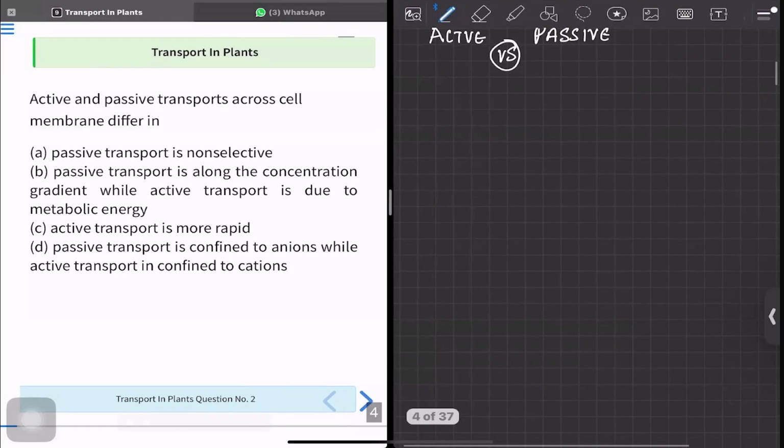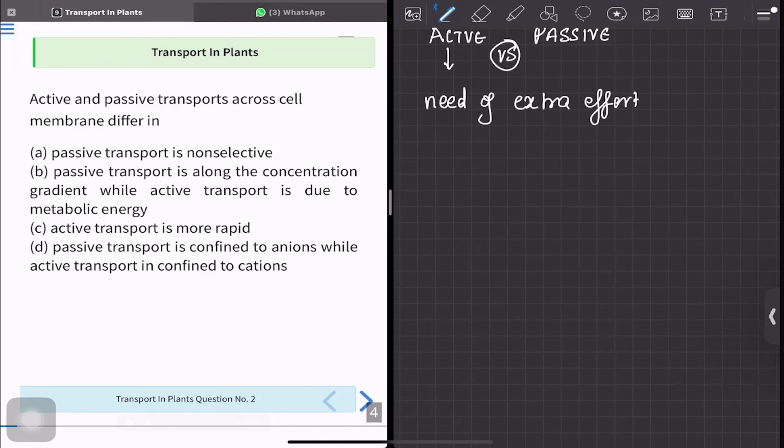Now, as the word active means that something has to be done actively. There is going to be a need of extra effort. But why do we need this extra effort? Extra effort is needed because we have to go against the concentration gradient.